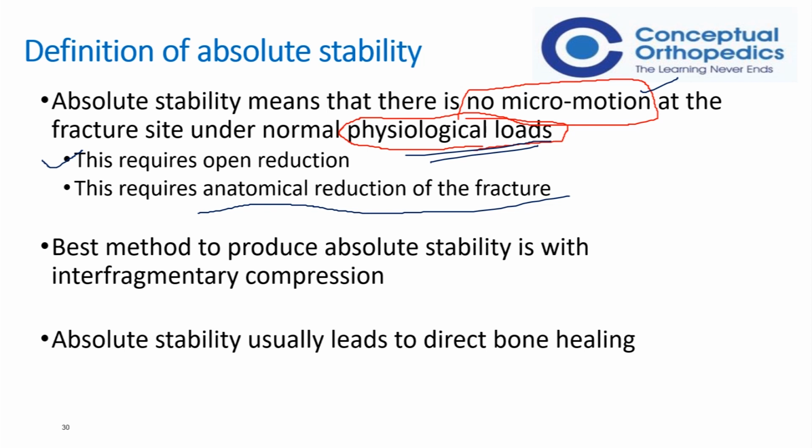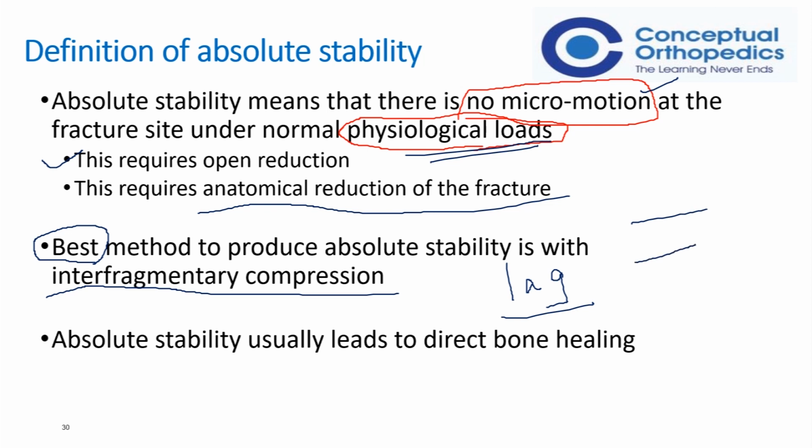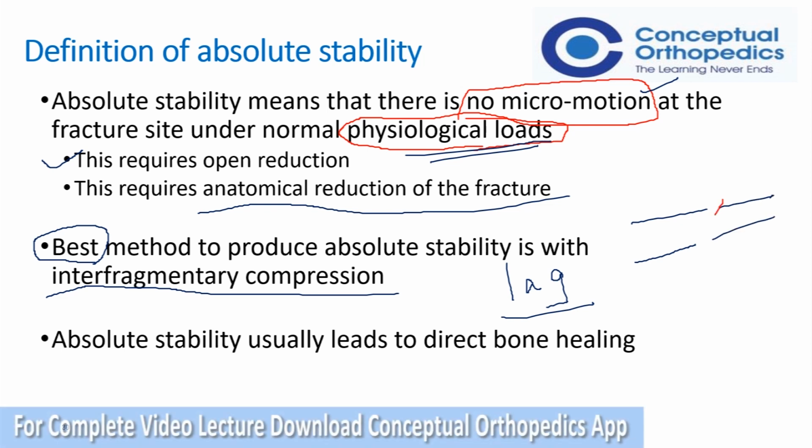So if we have a bone which is fractured in that direction, our screw needs to be perpendicular to the fracture site to achieve interfragmentary compression, leading on to absolute stability. And we have realized that absolute stability leads to direct bone healing. That means there will not be any callus.